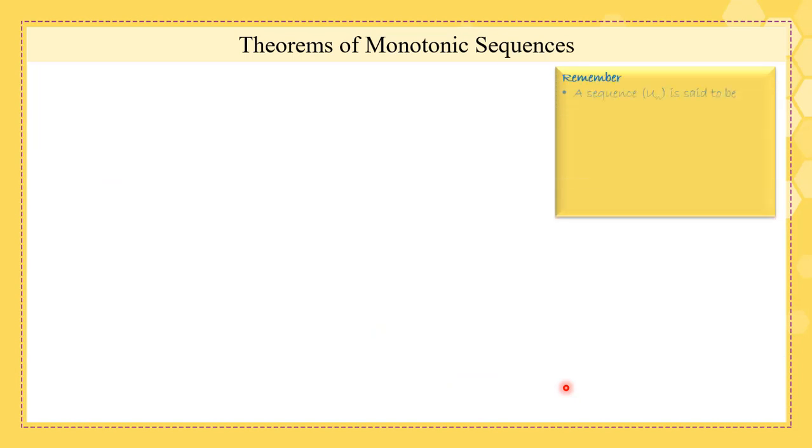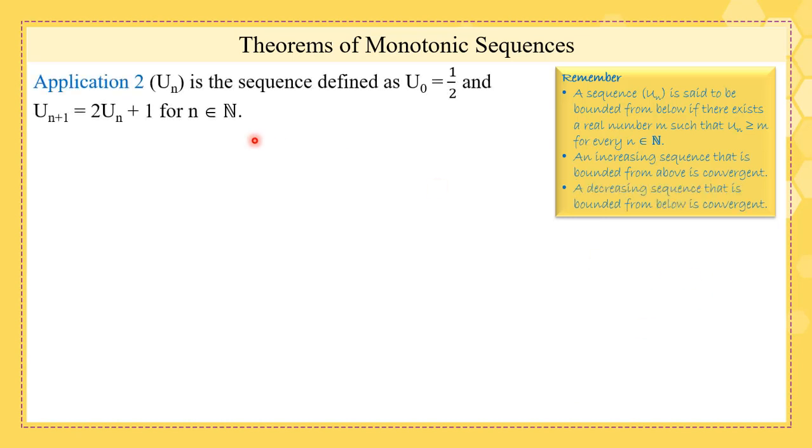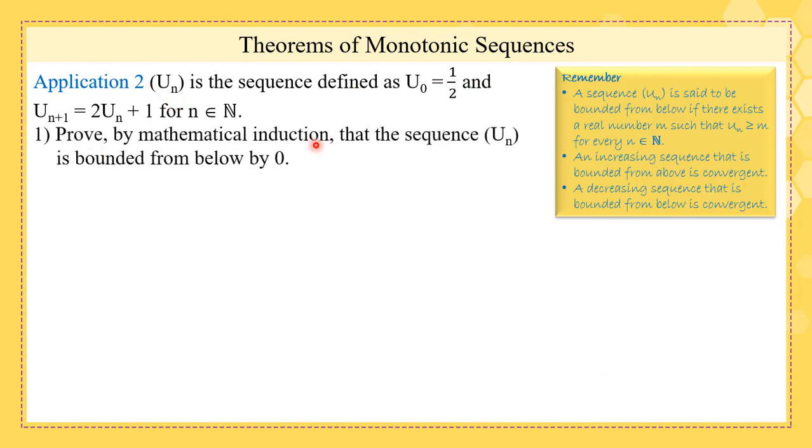Okay, so these are the theorems of monotonic sequences. Remember them. Un is a sequence defined as follows. We need to prove by mathematical induction that the sequence is bounded from below by 0. Remember what we mean by a sequence which is bounded from below. It means that this sequence is greater than or equal to a certain constant, and in this case the constant is 0. Try to do it alone.